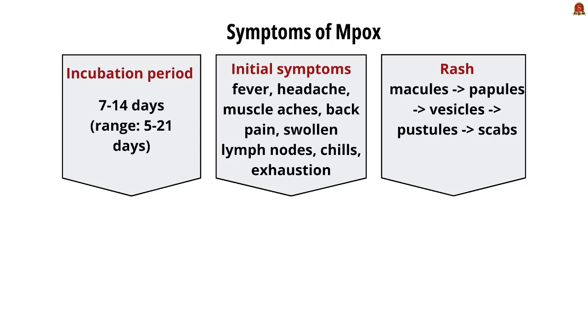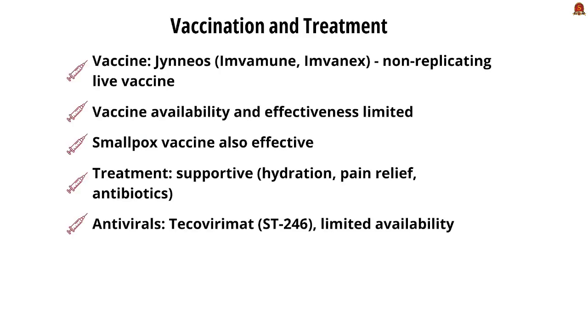The incubation period ranges between 7 to 14 days, but on an average, it ranges between 5 to 21 days. Initial symptoms include fever, headache, muscle aches, back pain, swollen lymph nodes, chills, exhaustion, and it also causes rashes. Moving forward, let us see the available vaccination and treatment. Vaccines such as Jynneos, which is actually a live vaccine, is used for this purpose. But there is a persistent challenge of vaccine availability and limited effectiveness.